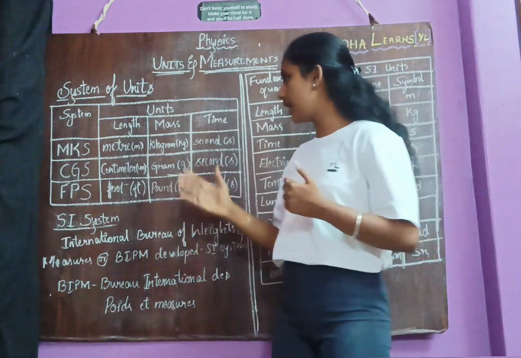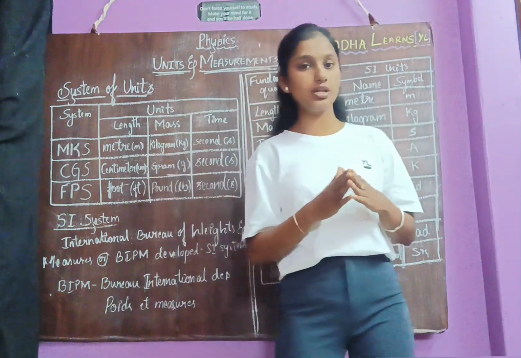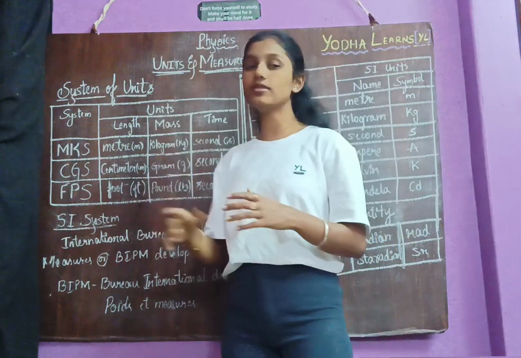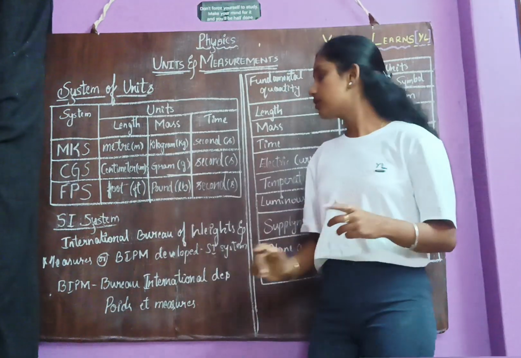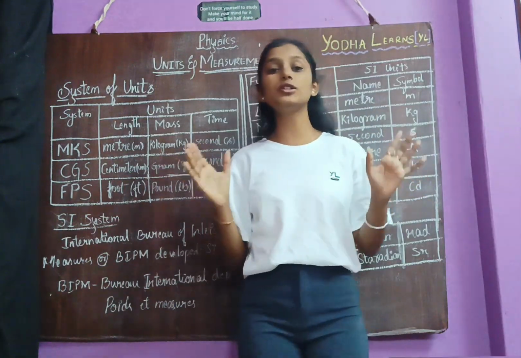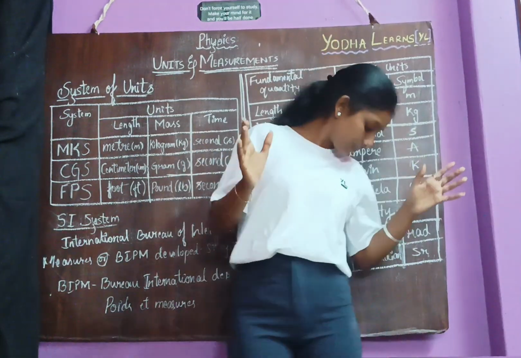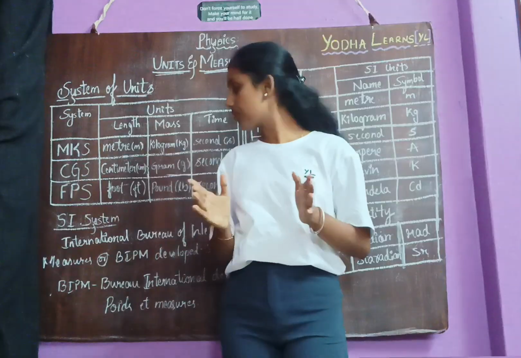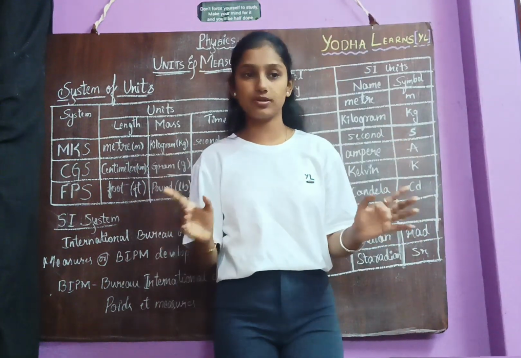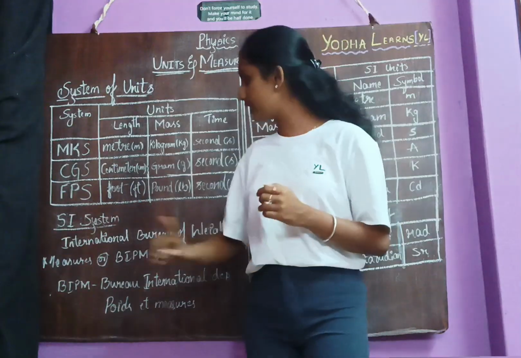So which type of system is accepted internationally? That is called, for the representation of units, the SI system. And this SI system is mainly developed by the International Bureau of Weights and Measures. Remember this. Who developed the SI system?